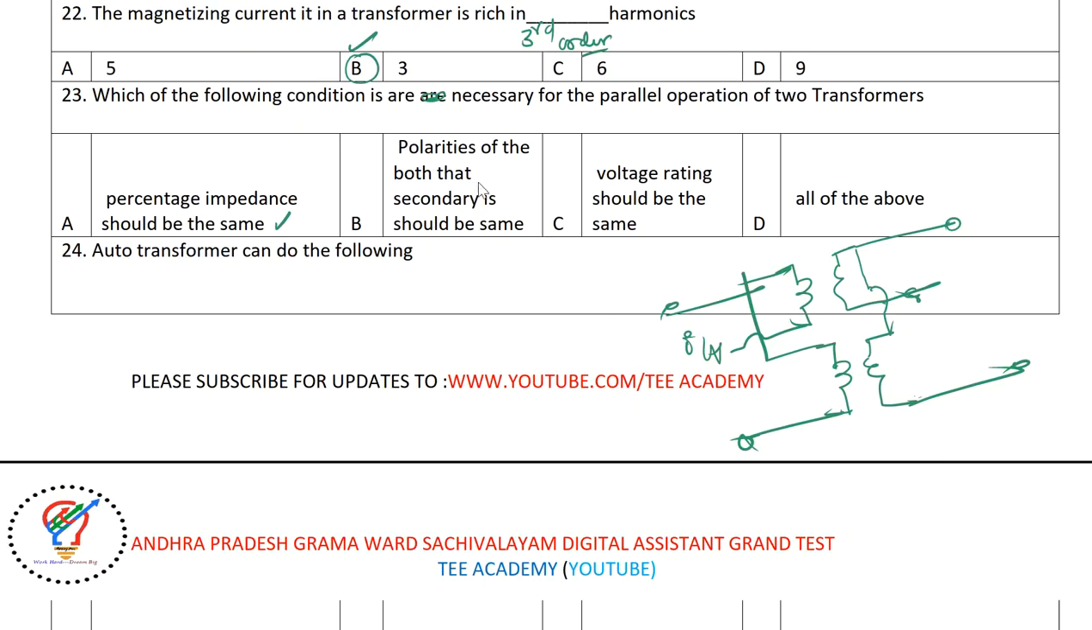Polarities of both the secondaries should be the same. This is also one of the important points. Another question may be asked like this: what will happen if the polarities of the two transformers connected in parallel are different? Simply it will make a dead short circuit. The voltage rating should be the same, an essential condition. Okay, all of the above. So the correct answer is: percentage impedance should be the same, polarity should be the same, voltage rating should be the same. So all of the above is the right answer.